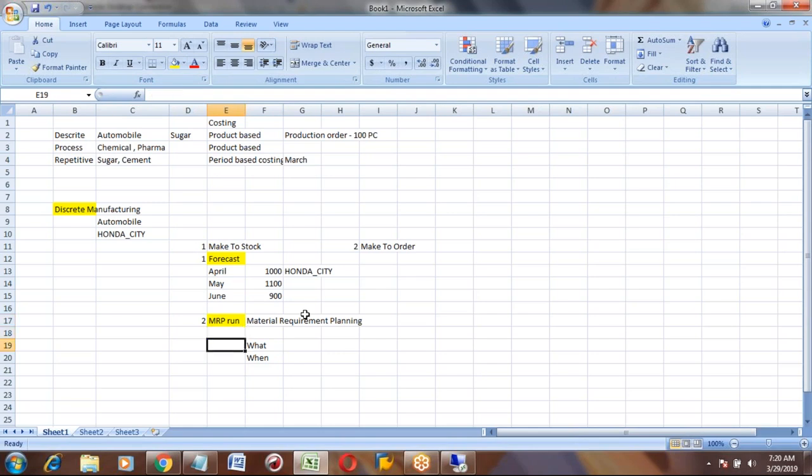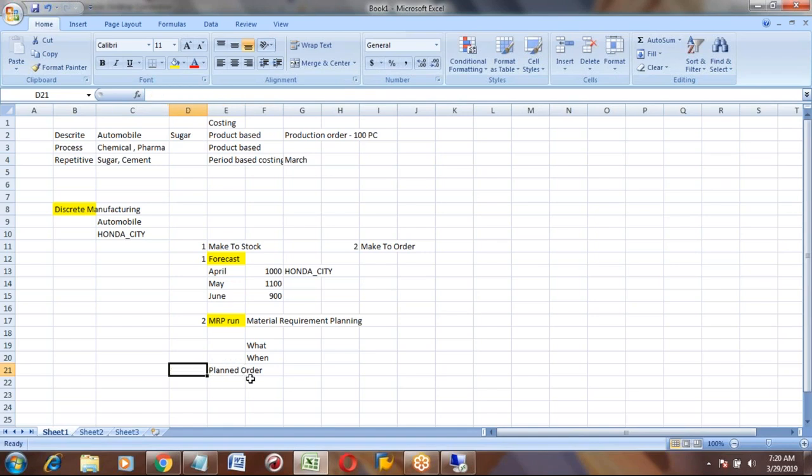The output from this MRP run is you will get a planned order. Planned order is nothing but, for each product, it will tell you what is the start date, what is the end date, and how much quantity it is required for that product. Those details you will have in this planned order.